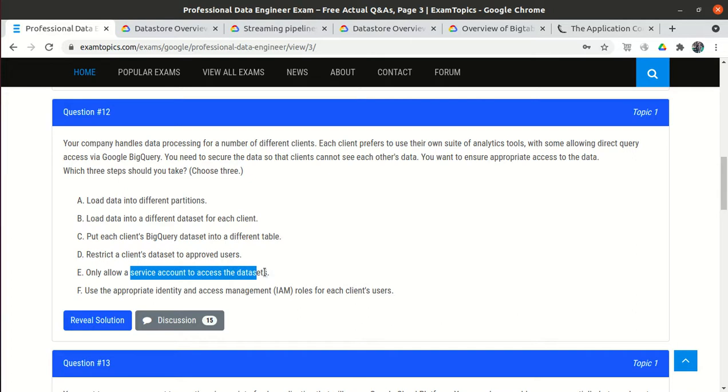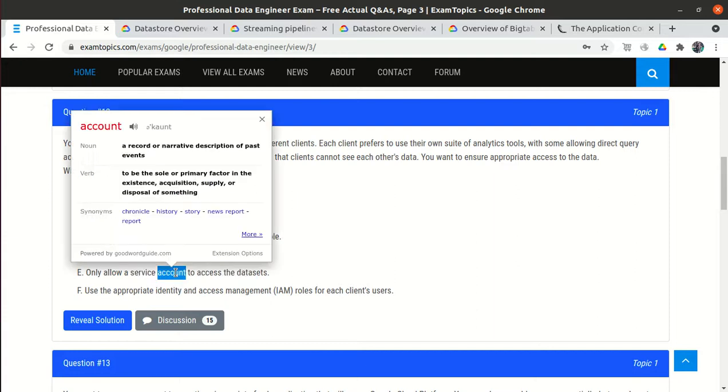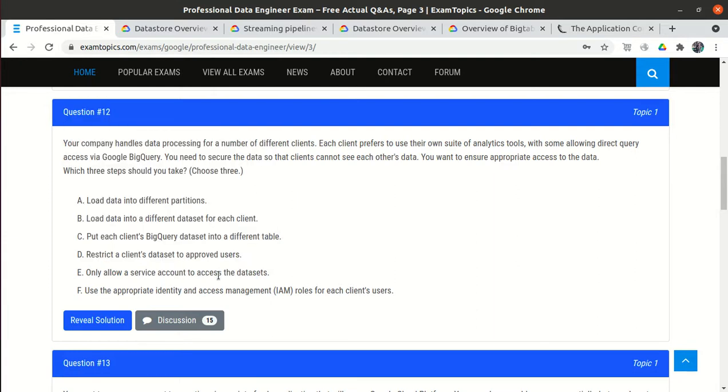So we have to restrict the data. It doesn't mean that the user only accesses the data using some service account, that is using some code or some APIs. And even with a service account, another user can also use the same service account and can access the data. So this is also wrong.